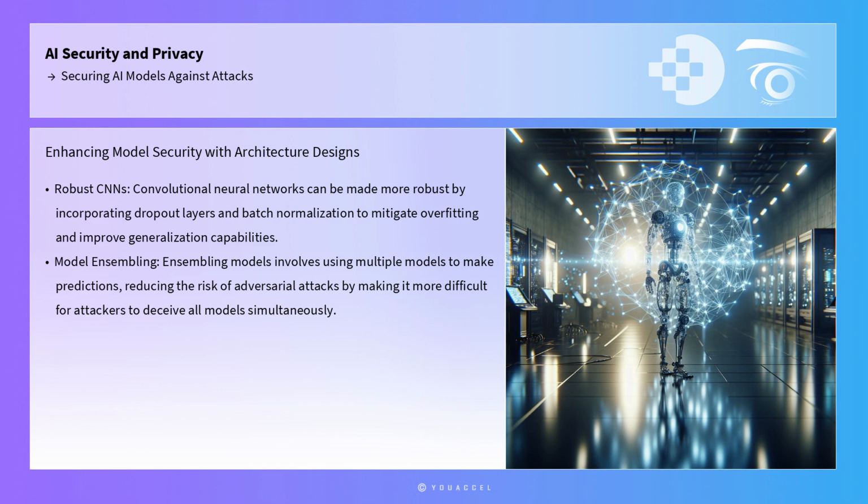In addition to these strategies, employing robust architecture designs can further enhance model security. Convolutional neural networks, for example, can be made more robust by incorporating dropout layers and batch normalization, which help mitigate overfitting and improve the model's generalization capabilities. Furthermore, ensembling models, which involves using multiple models to make predictions, can reduce the risk of adversarial attacks by making it more difficult for attackers to deceive all models simultaneously.